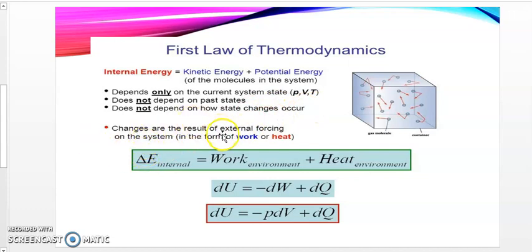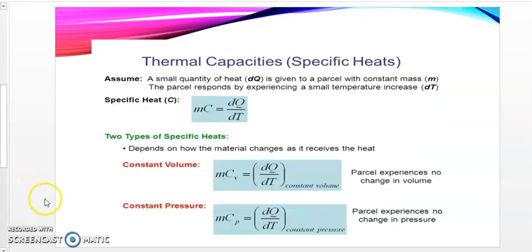So changes are the result of external forcing on the system in the form of work or heat. So we say that the change in internal energy is equal to work in the environment plus the heat generated in that environment. So dU will be given by negative dW plus dQ. So dU will be equal to negative PdV plus dQ, and this will be our formula for calculating the work done using the first law of thermodynamics.